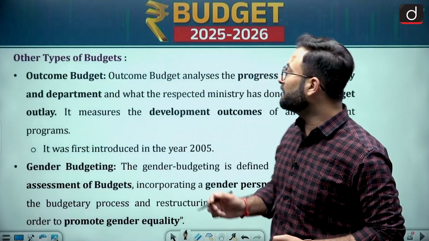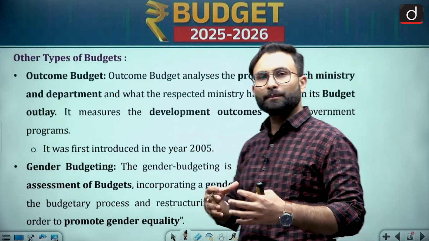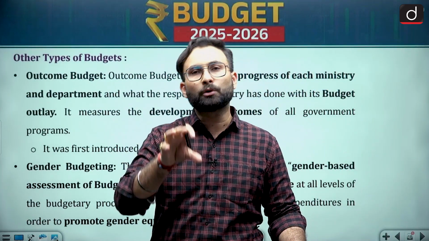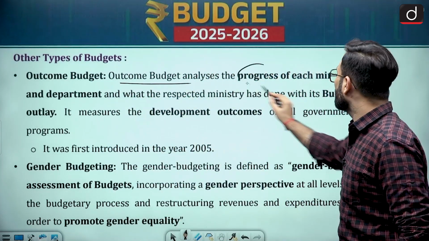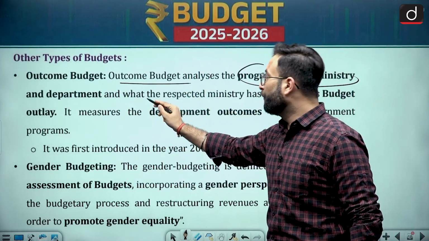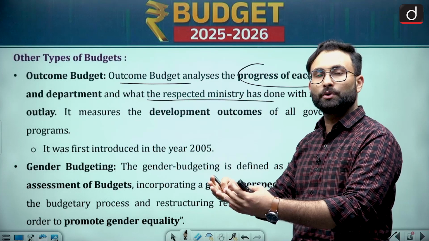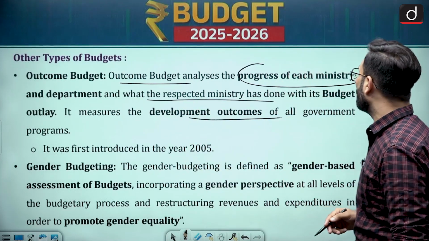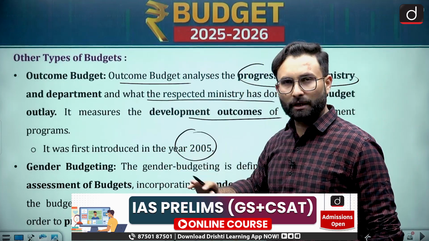Now coming to the next one, that is your outcome budgeting. Outcome budgeting means that whatever money has been given to the various departments, we will be seeing what the outcome is over there. So let's see. Outcome budget analyzes the progress of each ministry and department, what the respective ministry has done with the budget outlay, whatever money we have given to you, what have you done with that. It measures the development outcome of all the government programs. It was first introduced in 2005. I hope that is clear.